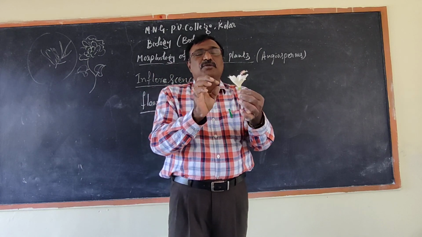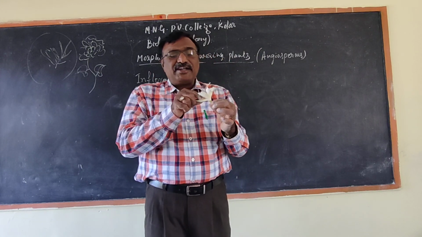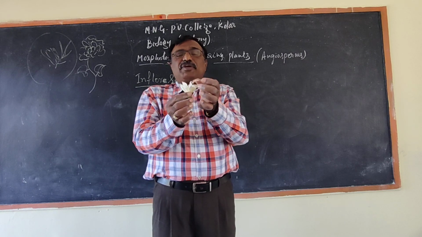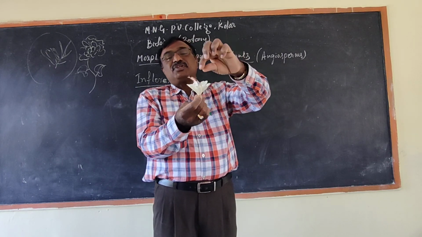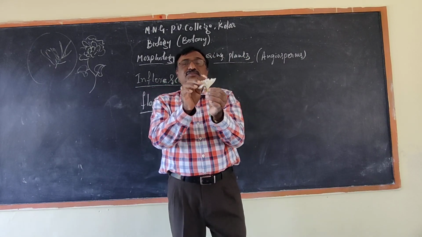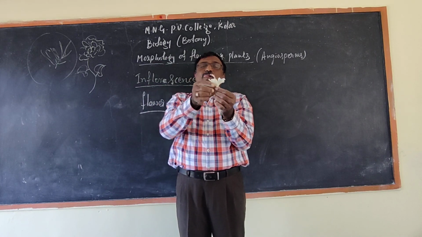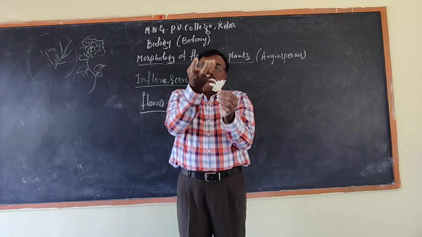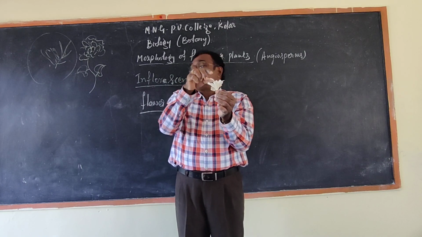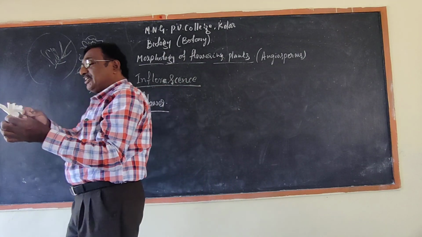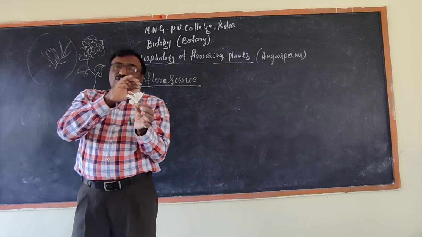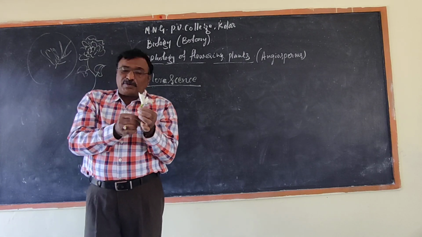The petals are colored to attract insects. Insects will come and sit on this gynoecium, this part. Once the pollen grain is attached, again the insect will go and sit on another plant. So automatically pollination takes place.